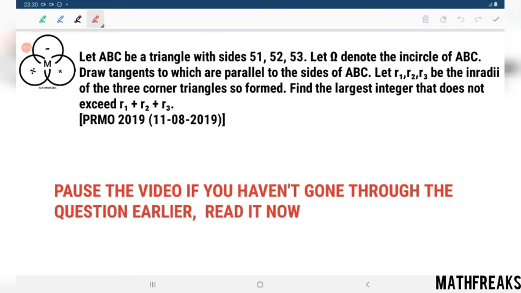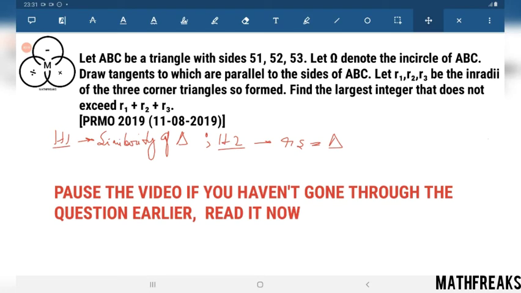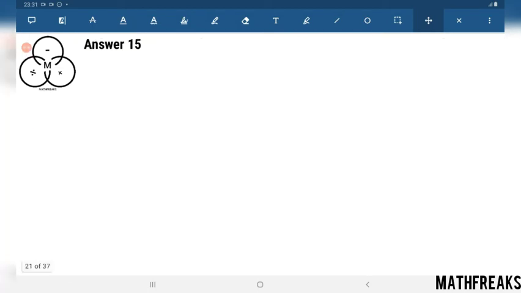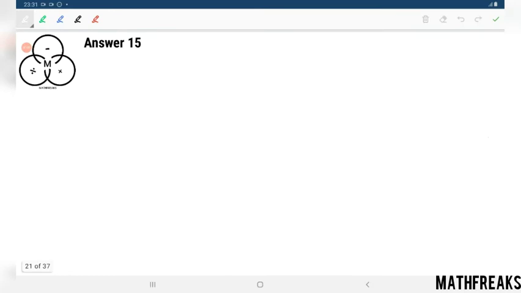This is a beautiful question. Try this question. If you are not able to solve this problem, I'll give you some hints. The first hint is simply similarity, similarity of triangles. The second hint is RS equals area. So now let us solve it. Answer is 15, you can match it.